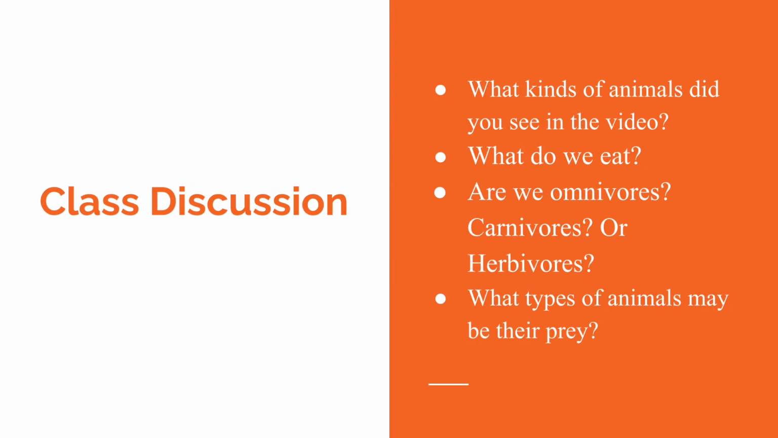Now we have a quick class discussion. We are going to ask questions in groups, such as, what kind of animals did you see in this video? What do we eat? Are we omnivores, carnivores, or herbivores? What types of animals may be their prey?